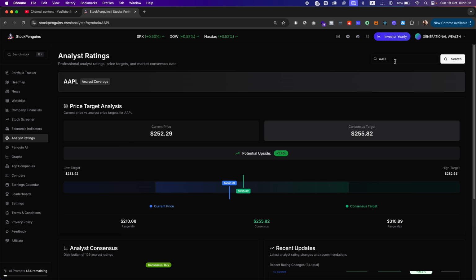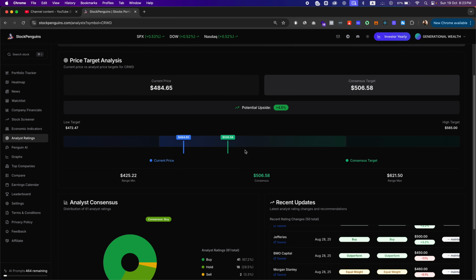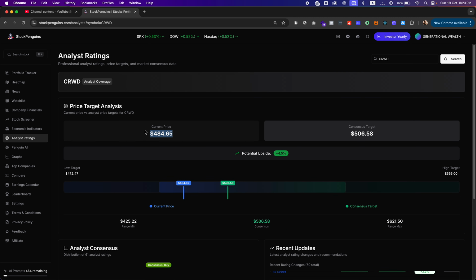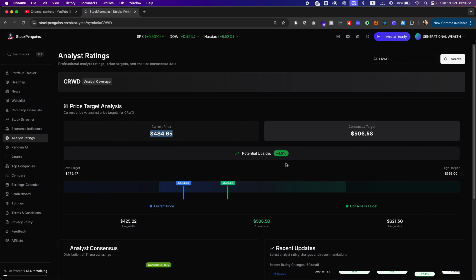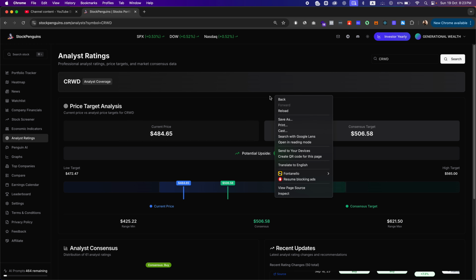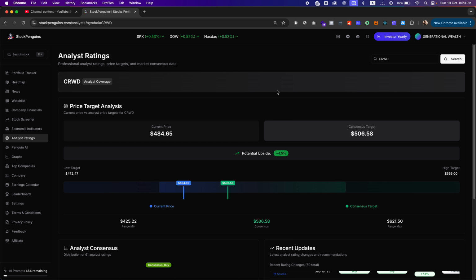If you go to a smaller company, like ticker symbol CRWD, which is a smaller technology cybersecurity company, you can see here the potential upside is about 4.5%. This goes to show that, based on the estimates of the analysts, the stock is only going to appreciate by 4.5% before it meets the true value. So this stock is still on par, and it's not really undervalued. You won't expect a tremendous upside.